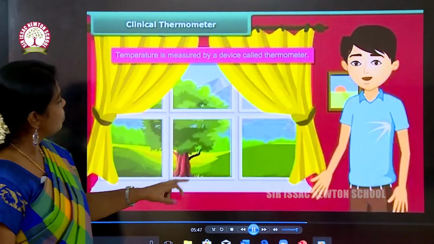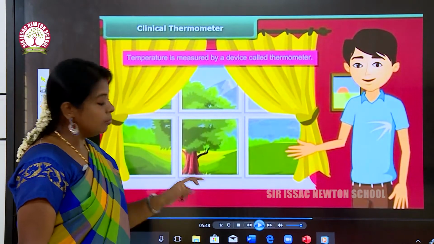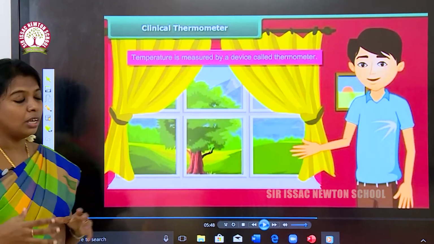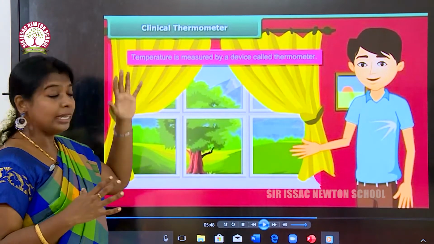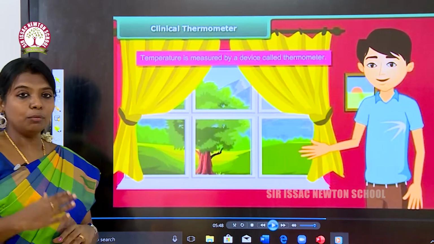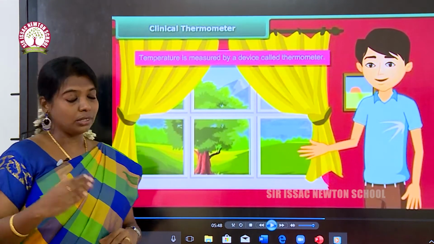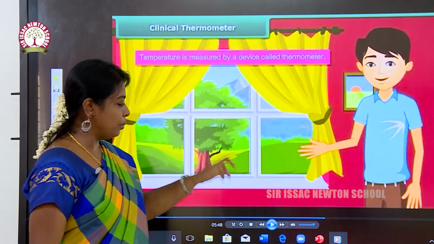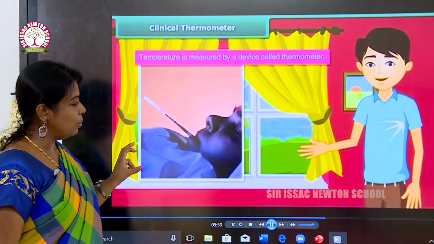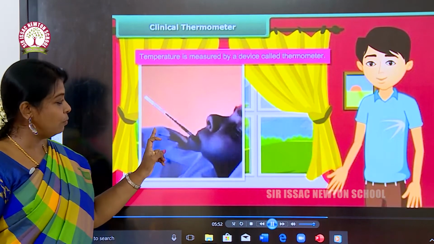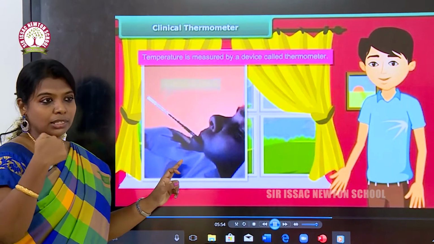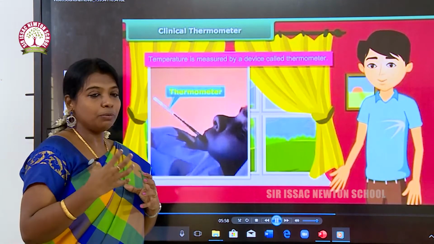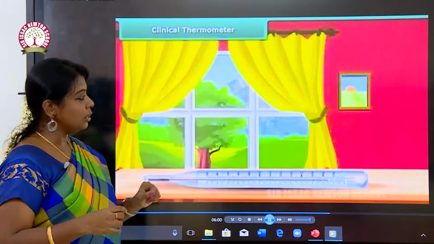Next, we see how we are going to measure the temperature. For that we are using a clinical thermometer. A clinical thermometer is otherwise called a doctor's thermometer. Temperature is measured by a device called a thermometer. Here I will show, when you are having fever, the doctor will put a thermometer inside your mouth and the temperature will be measured using the thermometer.